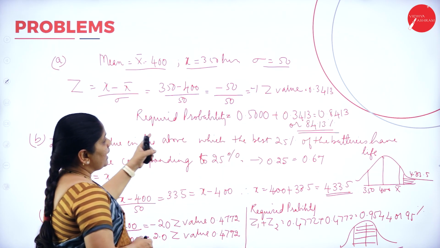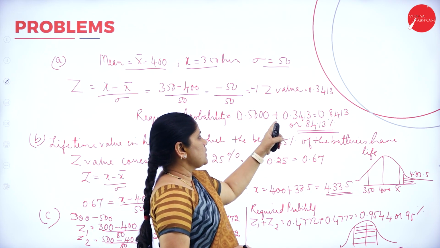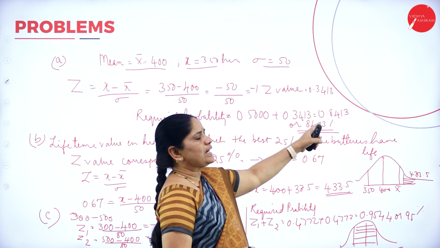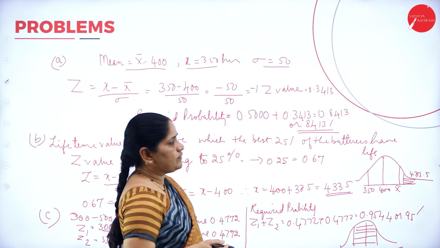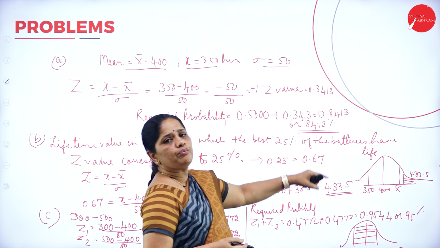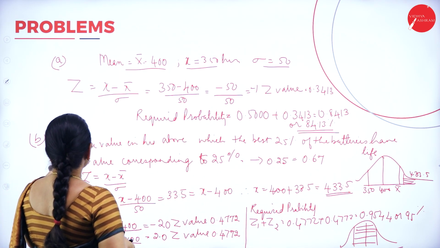Now the required probability will be equal to 0.5000 plus 0.3413, that is 0.8413. When we multiply by 100, I get 84.13%. Then, what is the second one?